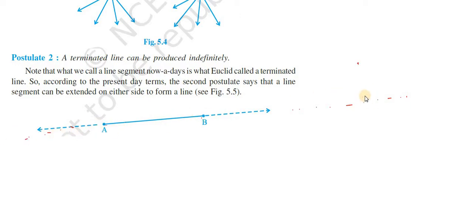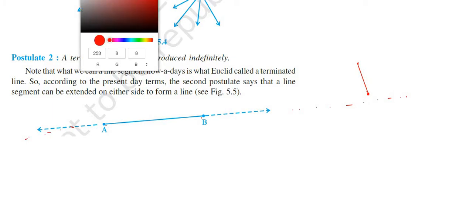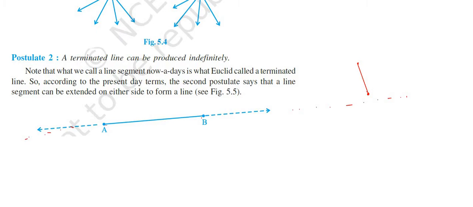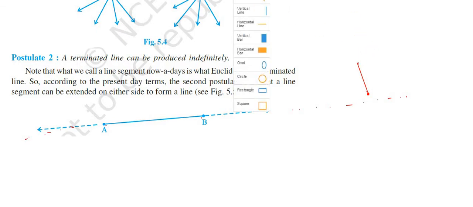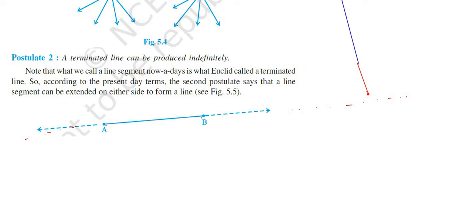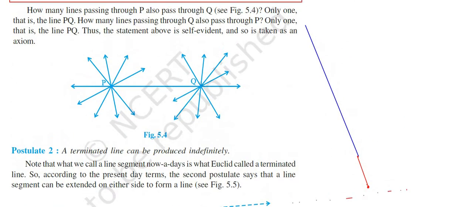For example, here I'll take one more line. From this line I'll extend it indefinitely. See here, I'll extend this line now. It keeps moving, till where it reaches, I don't know. Let's keep on extending. And here also I'm extending this. The red color I join with the blue line. So you can extend this indefinitely. So this is the second postulate of Euclid: a terminated line can be produced indefinitely.